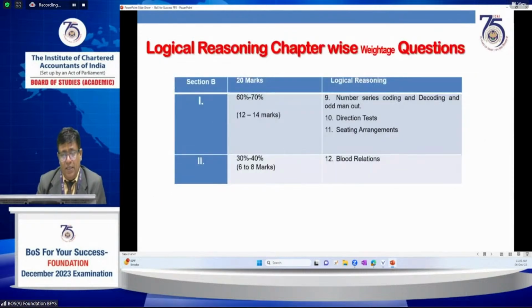Next one is Logical Reasoning. This is very important and easy in terms of scoring in the examination, and you may feel comfortable with the chapter. Number series, coding-decoding, odd man out, direction test and seating arrangements carry a maximum of 12 to 14 marks. Next is blood relations, where 6 to 8 marks will come from this section.